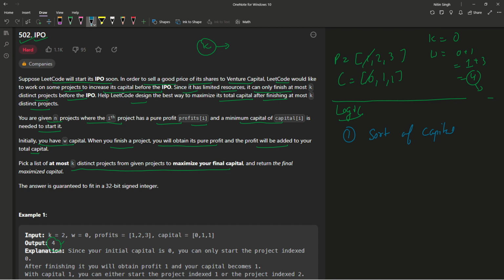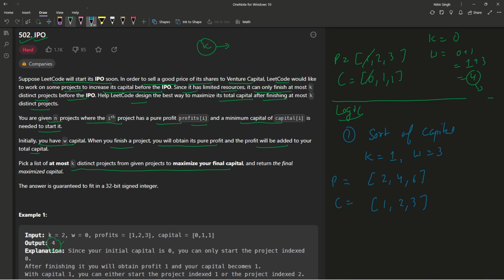Once we sort the capital, then also we have an error. What error are we going to have, let me tell you. So let's say K is nothing but 1 and you have an array. Let's say this is a 1, this is 2, this is 4, this is 6, right? This is profit, and this is capital, nothing but 1, 2, and 3. And initial capital you have nothing but 3.